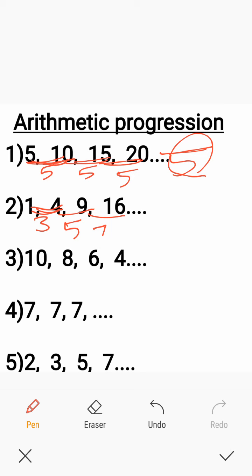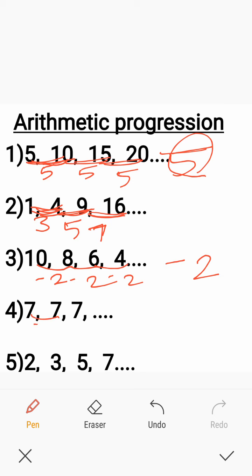So here the difference between the consecutive terms, second term minus first term, is 3. Third term minus second term is 5. Fourth term minus third term is 7. So here the differences are not equal. And the third example: 8 minus 10 is minus 2. 6 minus 8 is minus 2. 4 minus 6 is minus 2. Here the differences are common, the same, it is minus 2.